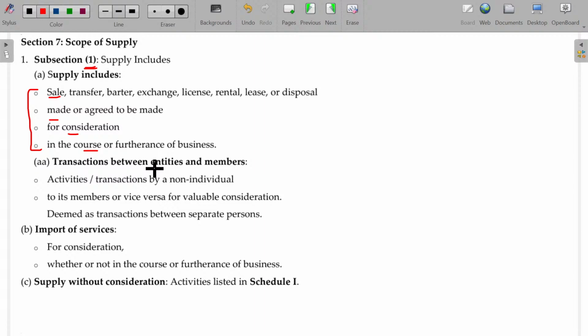Now, transactions between entities and members. Take XYZ trust. We have members here.